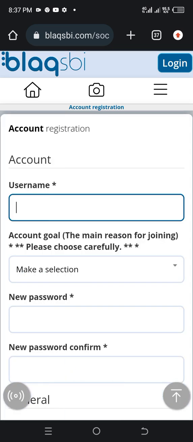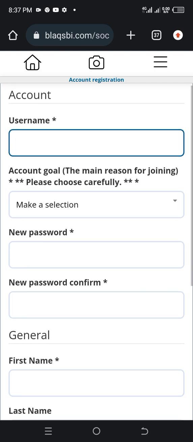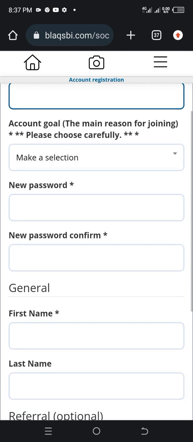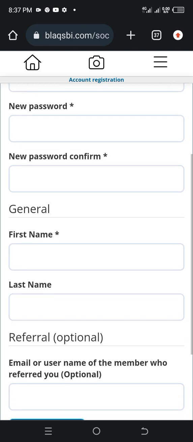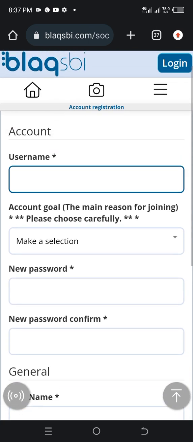If you click on sign up in this place, we are required to put in our username and account goal, the main reason for joining. Please choose carefully. Then you put your new password, your password confirmation, your first name and your last name. Referral is optional. Then you click on create account.